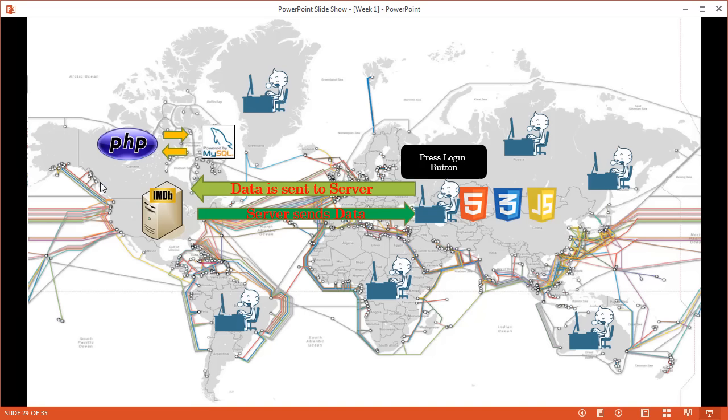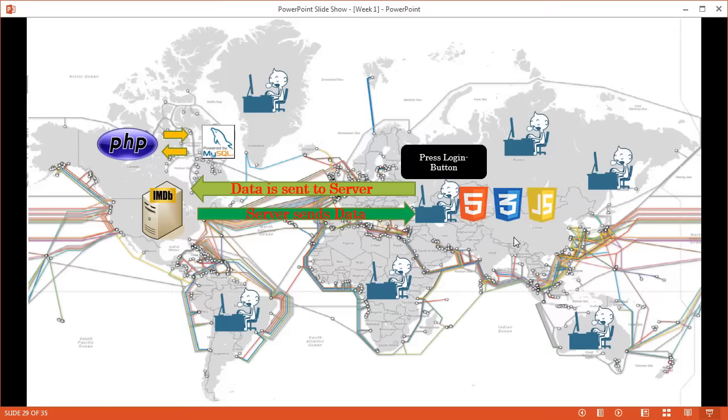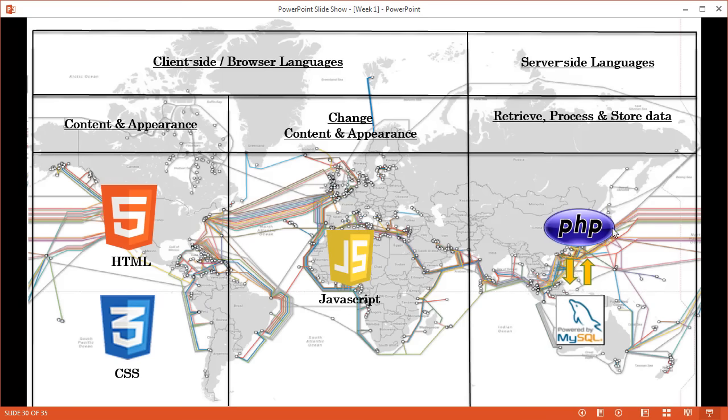Say the database says yes, that person exists. Then PHP decides to send back the HTML, CSS and JavaScript code for the user area, for the personal user page of that person that just logged in. So as soon as we hit login, we are redirected to my user area, and my browser can read the HTML, CSS and JavaScript code that make up the user area, and the user area will be presented here, the website page. So these 2 languages are there to retrieve, process and store data. These are server-side languages.